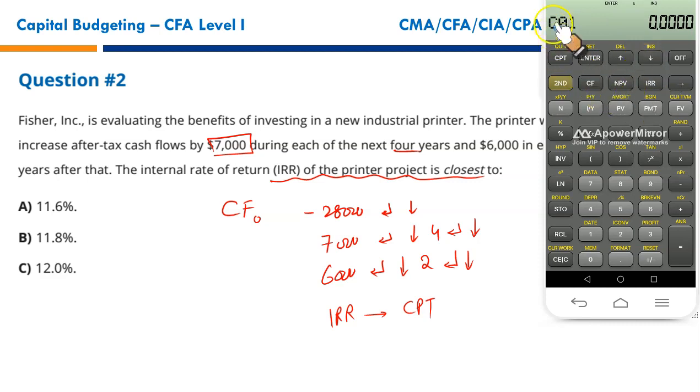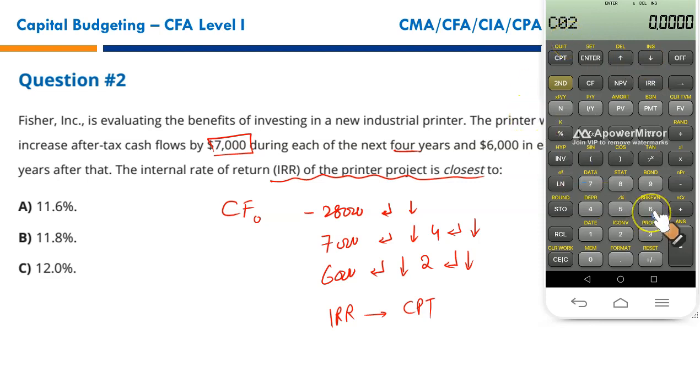Then next, cash flow in year 1 is $7,000. Enter 7,000. Press enter in the same sequence. Press the down arrow key. Now, since there are cash flows of $7,000 for the next 4 years, you will have to press 4, enter, down arrow key, done. Now the 7,000 is done.